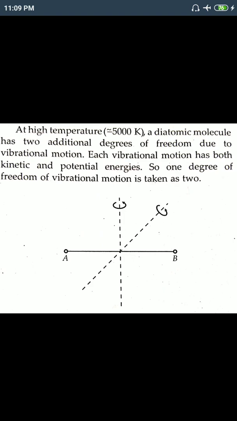There is another case for diatomic gas at higher temperature. Whatever we found, f equals 5 degrees of freedom, is for normal temperature. But at higher temperature, like 5000 Kelvin, a diatomic molecule starts vibrating in a vibrational motion. Each vibrational motion has kinetic and potential energy. So 1 degree of freedom of vibrational motion is taken as 2.